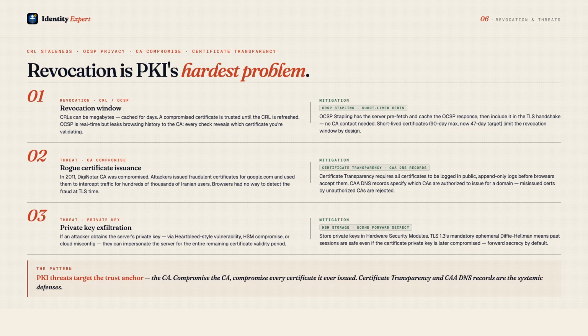OCSP stapling solves this. The server fetches and caches the OCSP response and staples it in the TLS handshake, so the client doesn't need to contact the CA at all.